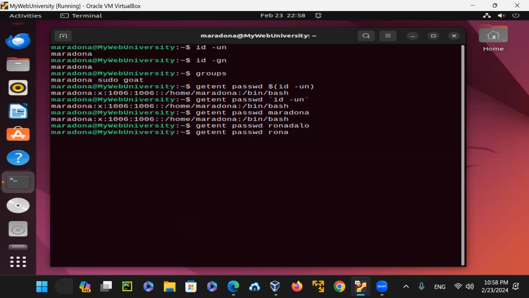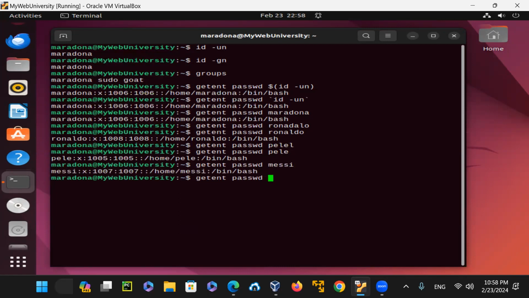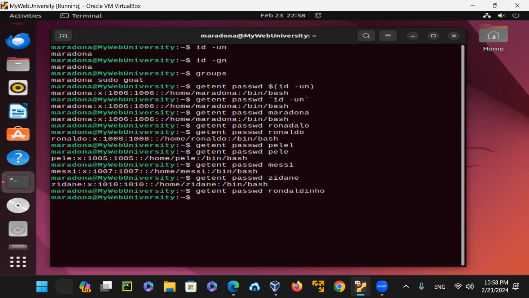So Ronaldo, I typed it wrong. Ronaldo, that's why. And then you can see it. Similarly, like Pele, I'm sorry, Pele. Similarly for Messi. Similarly for Zidane. And similarly for Ronaldinho. So each one of them, Ronaldinho, again, I mistyped it. Ronaldinho, now it's corrected and it will show that one. Okay.